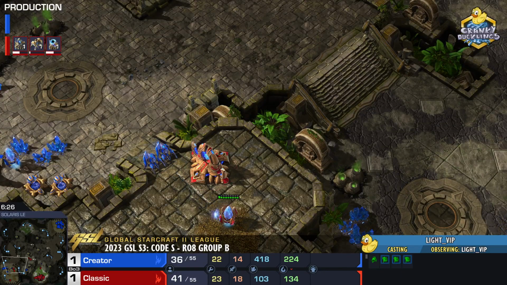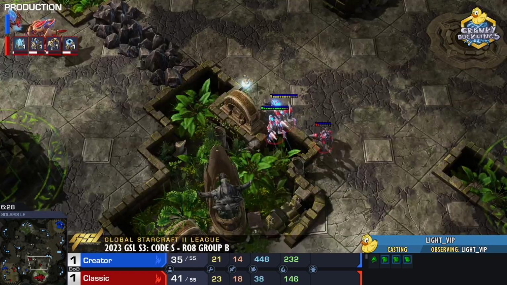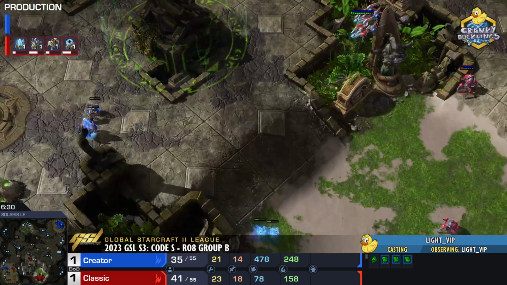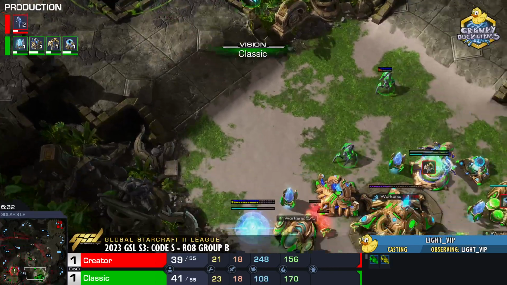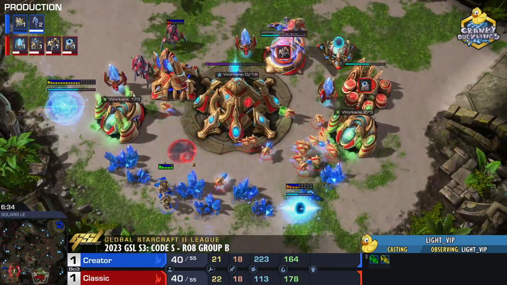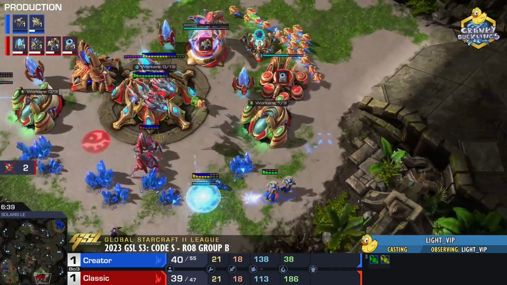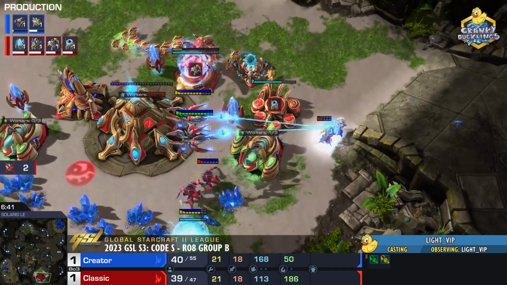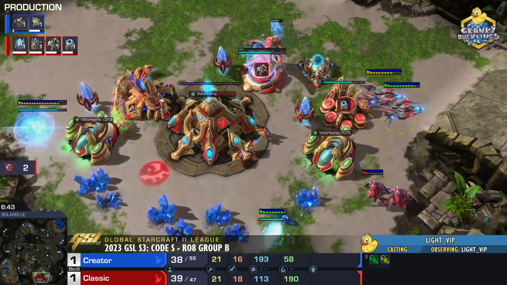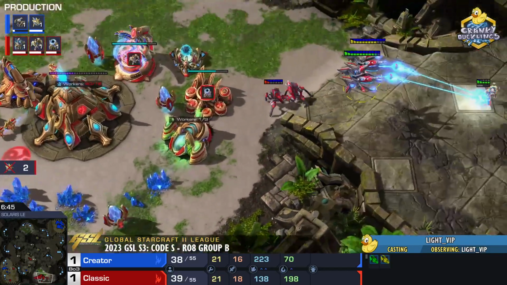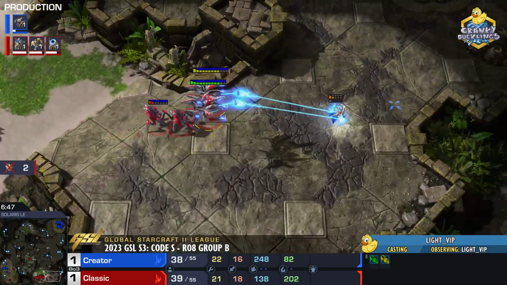Stalkers have revealed themselves. Going to be depowering this gateway. Probe goes down. Here come those Adepts. Void Ray's a bit out of position. Yeah, we do shade in. 1 probe, 2 probes go down. And so much lost mining time. The economy dropping to 0 there for Classic. Adepts are going to be chased away.